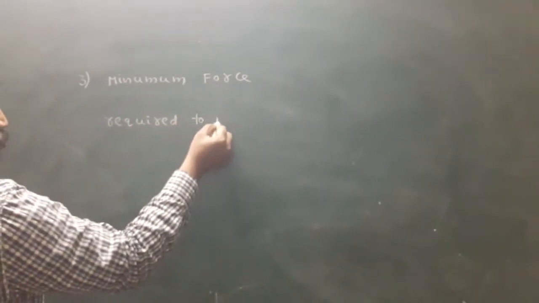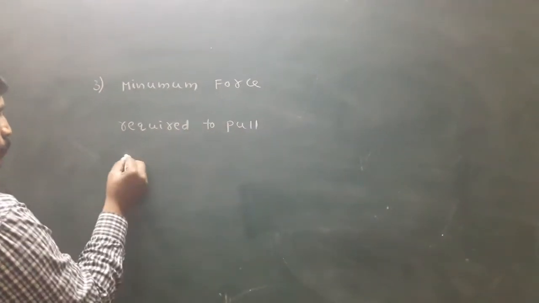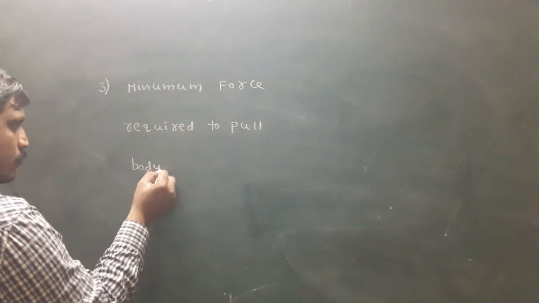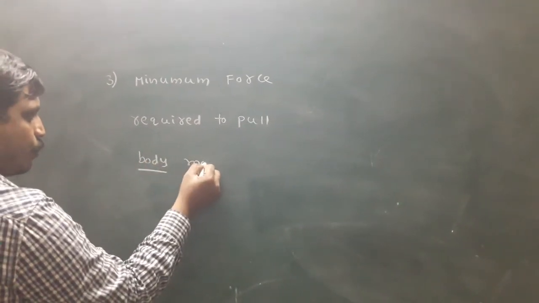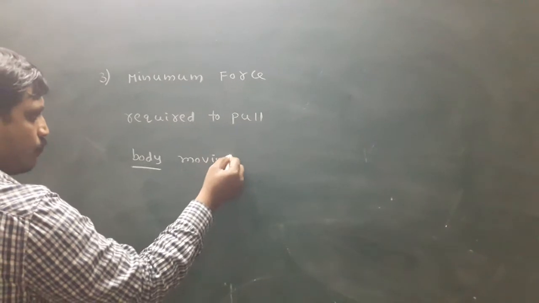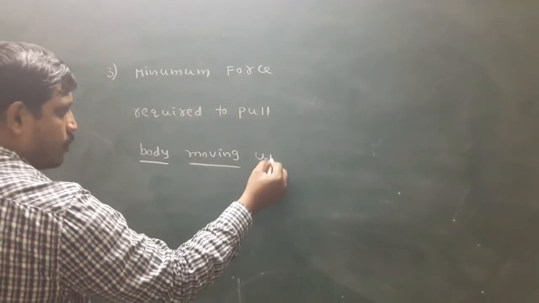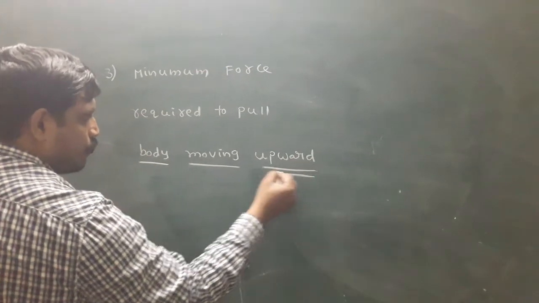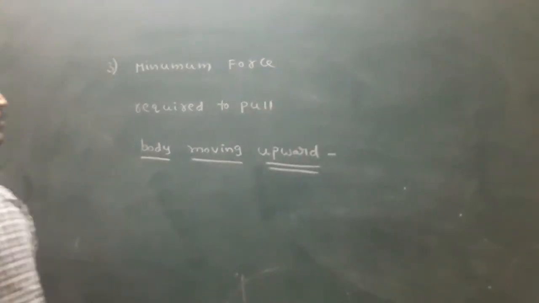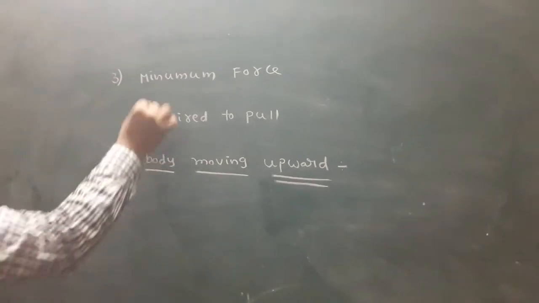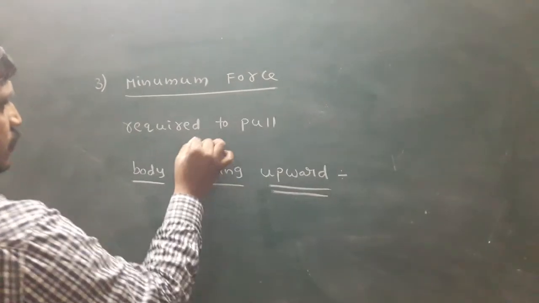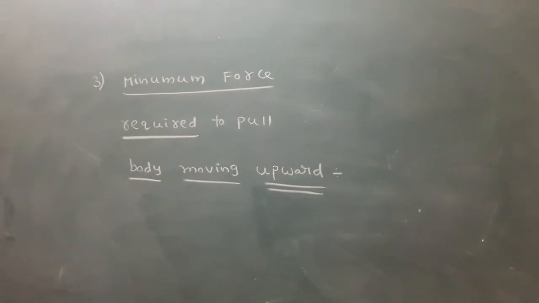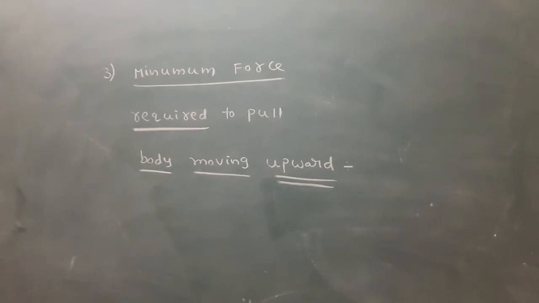Minimum force required to pull the body moving upward.